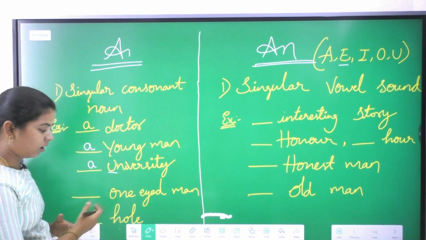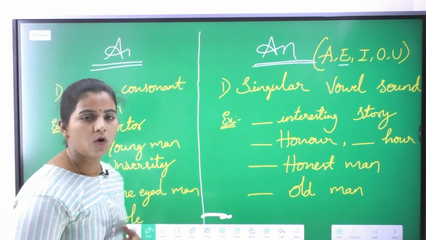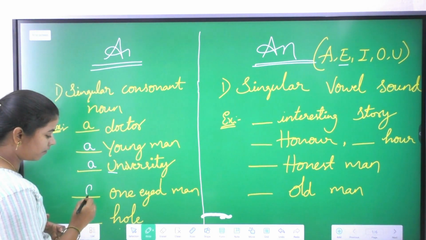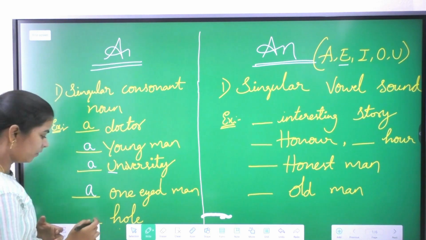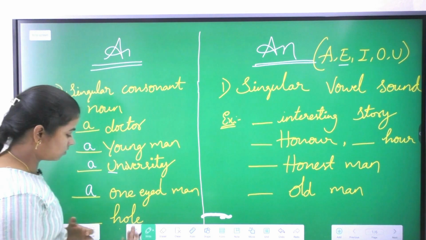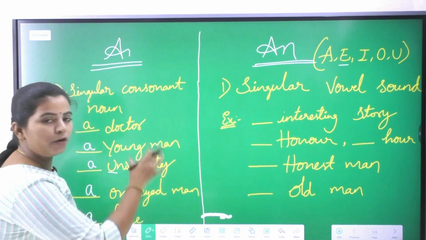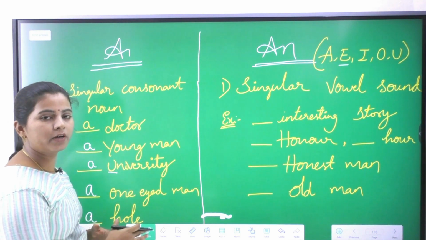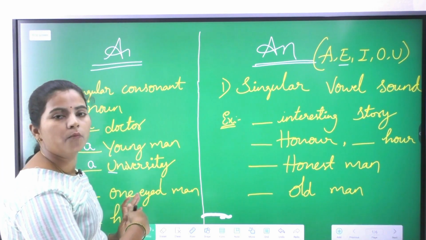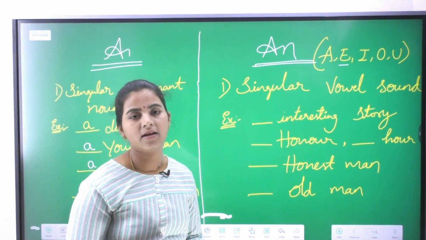In the same way, O is considered a vowel alphabet, but we'll write a one-eyed man. In the same way, whole: H starts with the h sound, so a whole. If you are clear with the indefinite article a, then obviously the vice versa is an, so you will easily understand the other one.